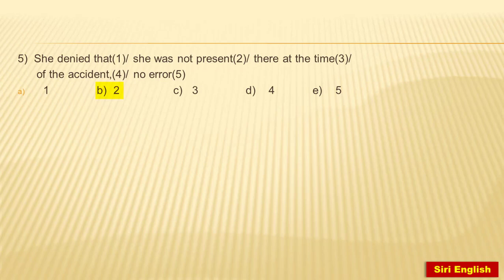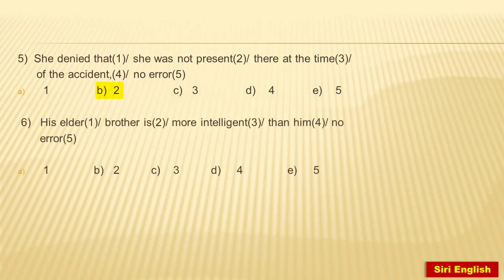Now, let's move further. His elder brother is more intelligent than him. His elder seems pretty good. Brother is okay. More intelligent also okay. Than him. Here we find error. Because here the correct sentence should be, his elder brother is more intelligent than he. So instead of him, we have to use he.